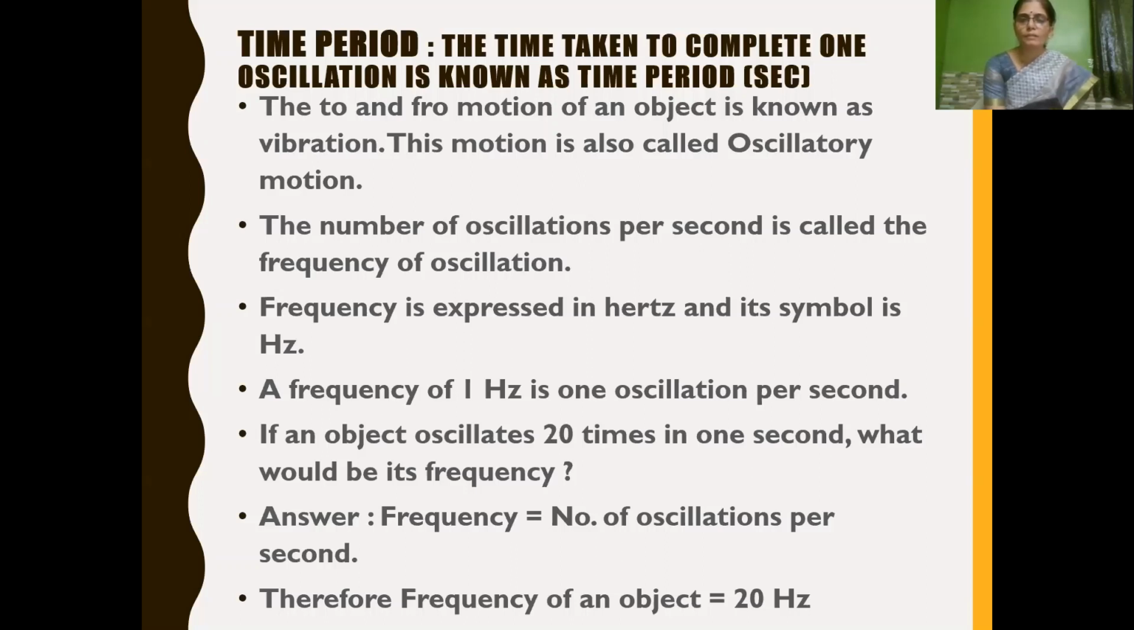We have learned this example: if an object oscillates 20 times in 1 second, that is, in 1 second, 20 vibrations take place, what would be its frequency? Frequency is nothing but the number of oscillations per second. In 1 second, 20 times. So frequency is 20 hertz.